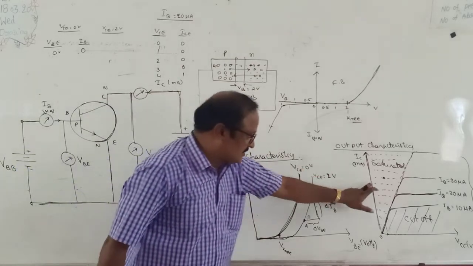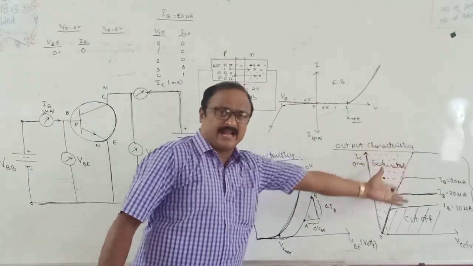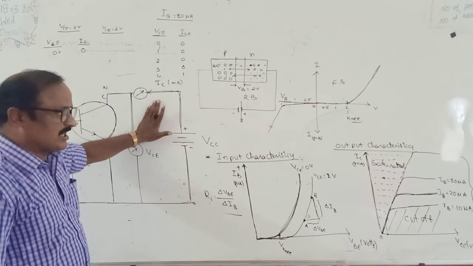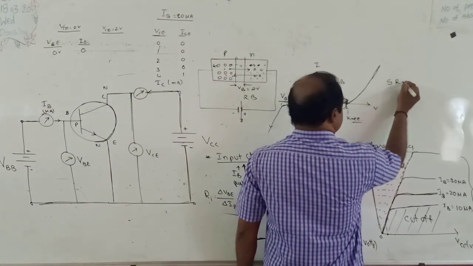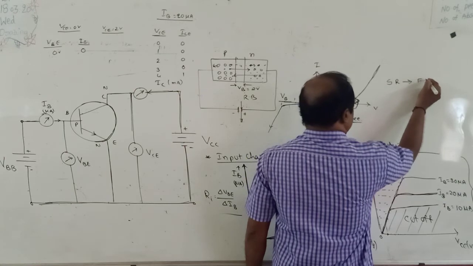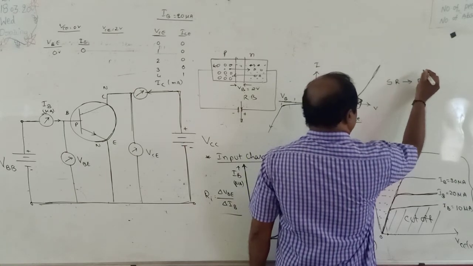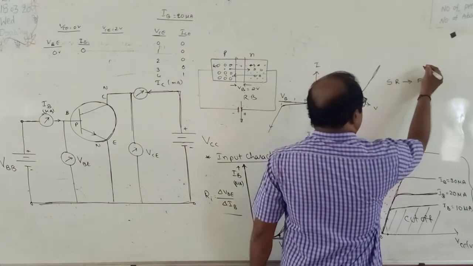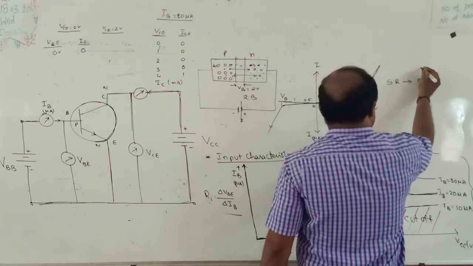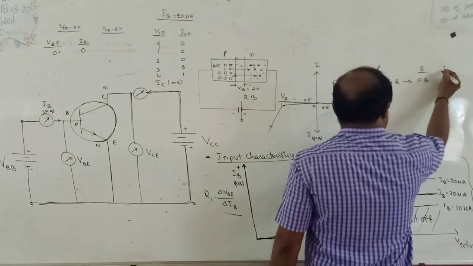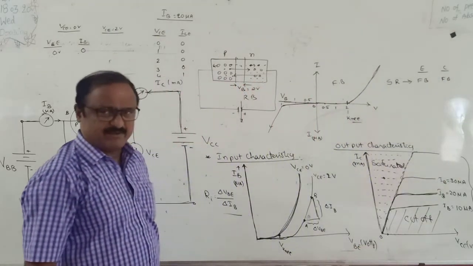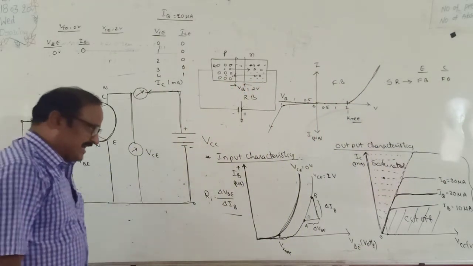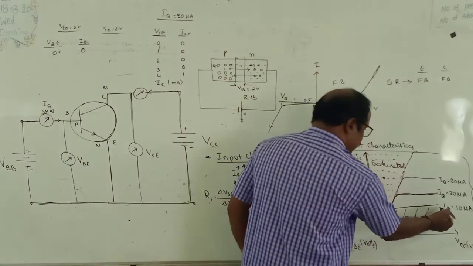But in this region IC is almost independent of IB. That means it is also forward biased. So remember, my dear students, in the saturated region both the diodes are said to be in forward bias. First one, the emitter diode; second one, the collector diode. Both are in forward bias.